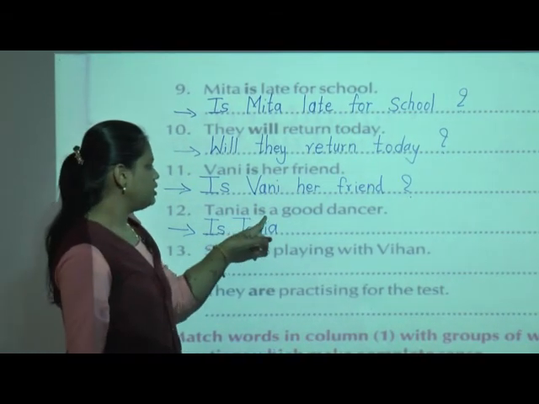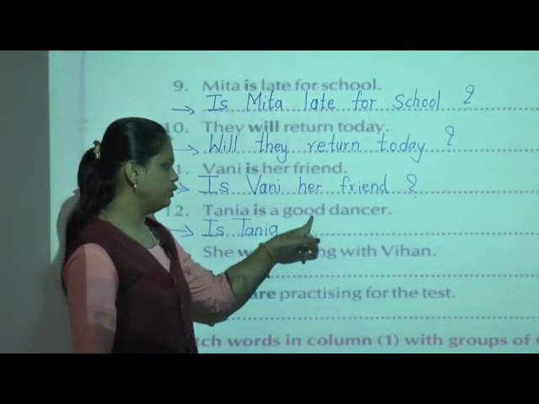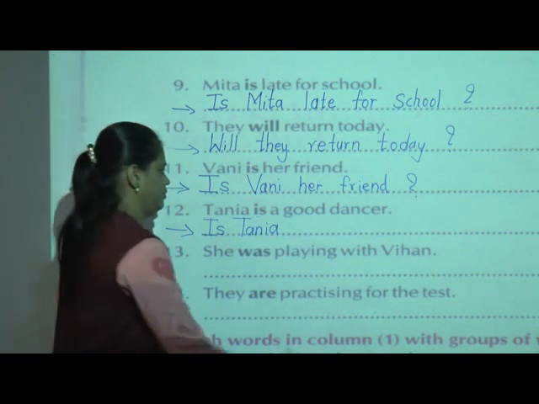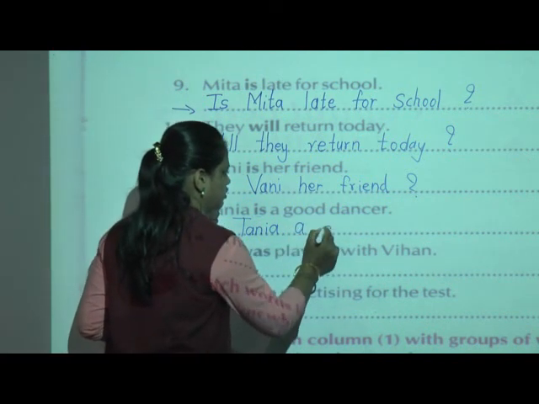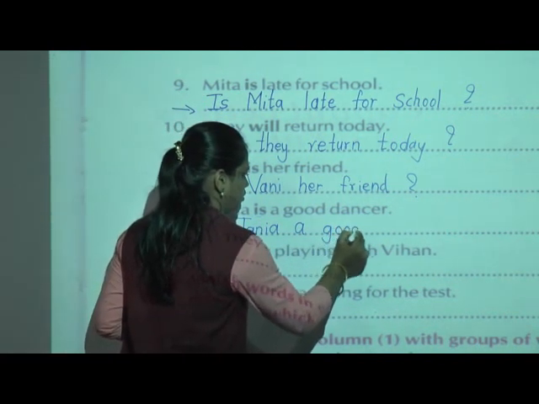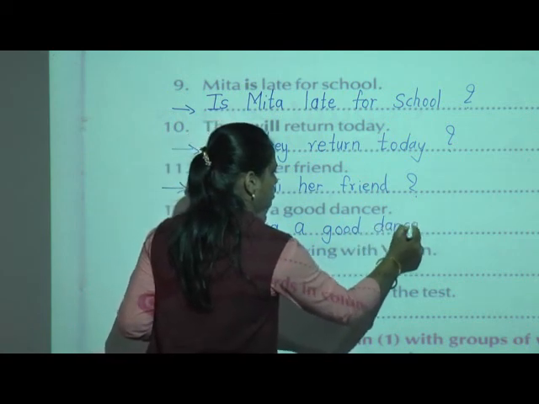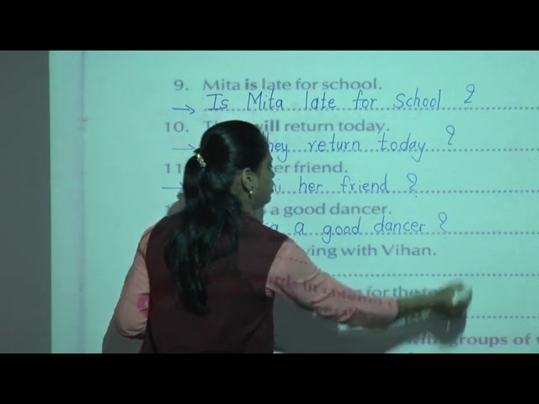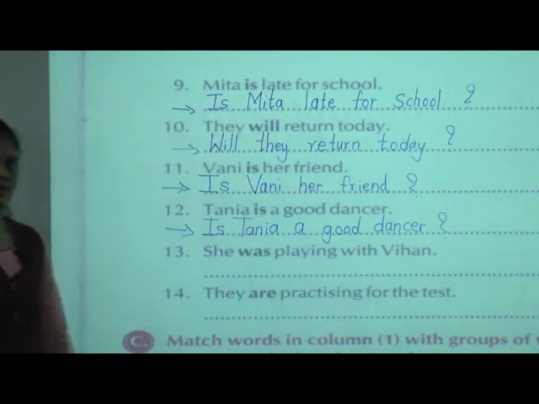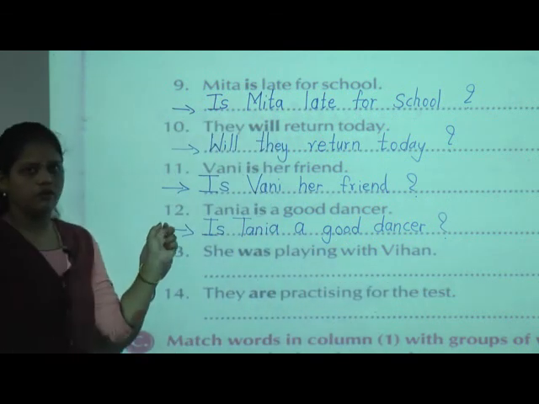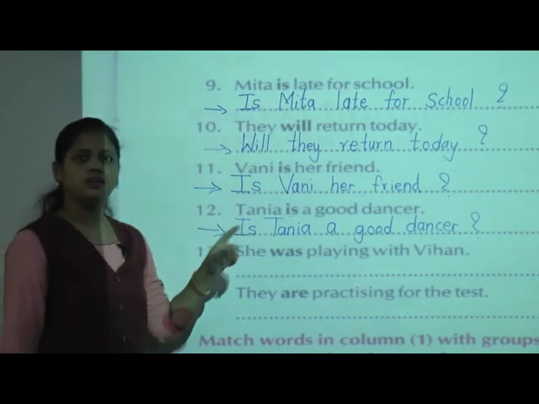Then after "is", what is given? A good dancer. A good dancer, then question mark. Okay, so what question have we found here? Is Tania a good dancer?